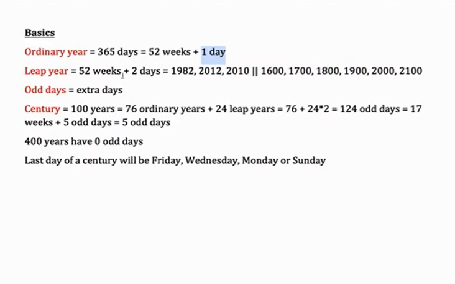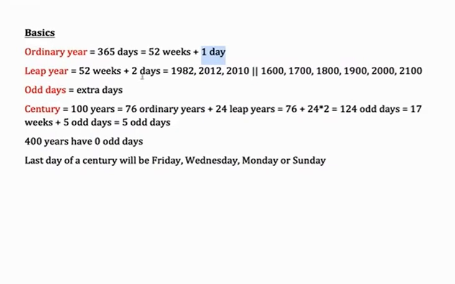A leap year is when you have the 29th of February. That means an extra day is there, or essentially 366 days are there. So this comprises 52 weeks and 2 days. It is also important to identify which one is a leap year and which one is not.